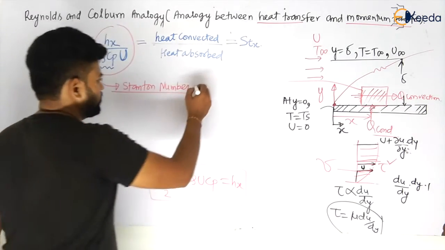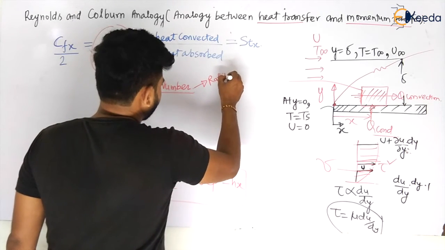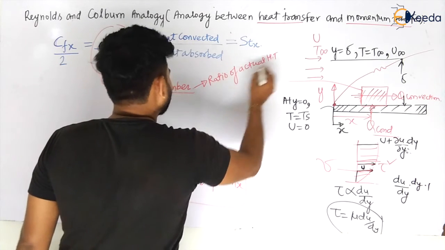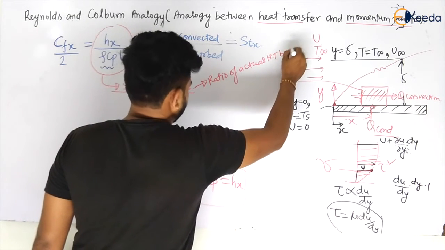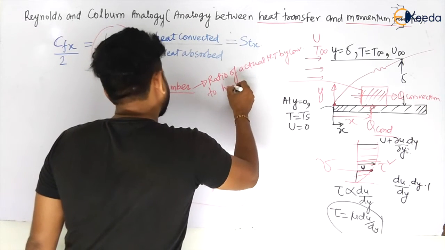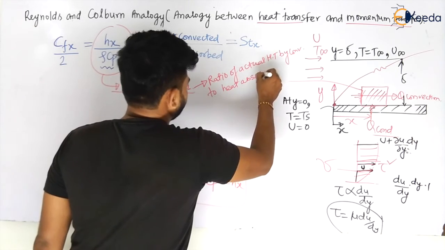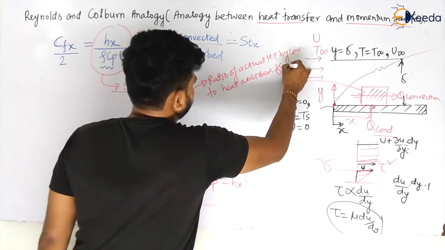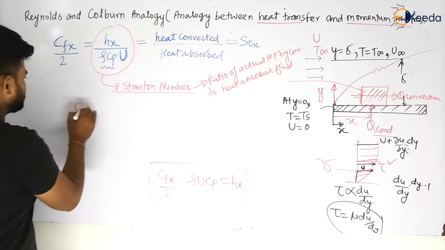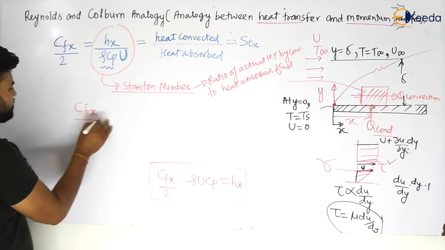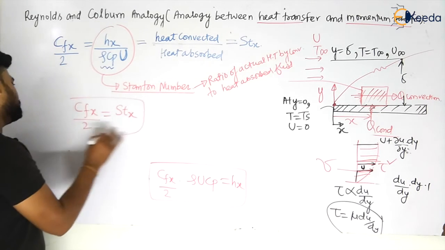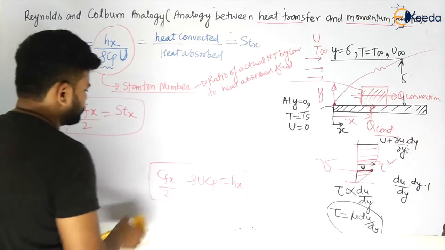And this signifies what? The ratio of actual heat transfer by convection to heat absorbed by the material. What is the material here? Fluid. Heat absorbed by the fluid, my dear students. And you will use this relation, that is, Cf by 2 is equal to Stanton number, many times. So let us see, my dear students.